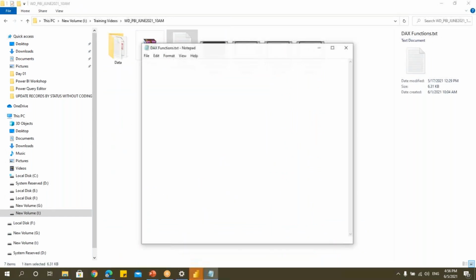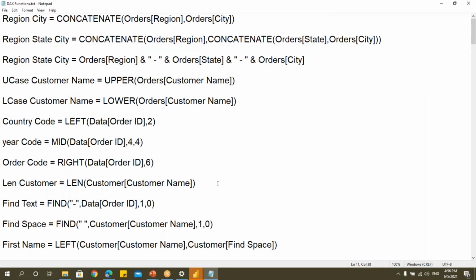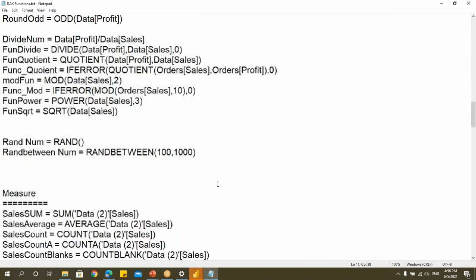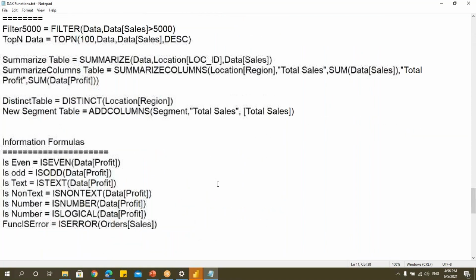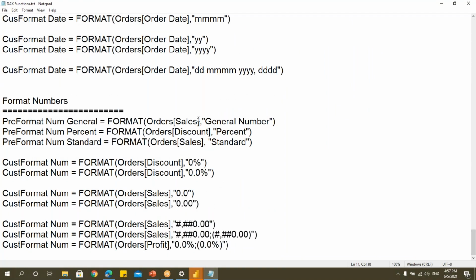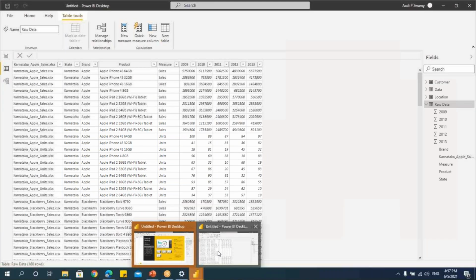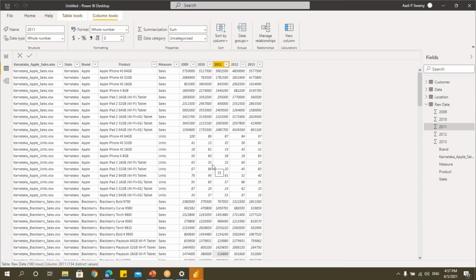So you can see that I've made a list of all the functions with the same data that I've shared. You can just go through this and see all the functions, almost 100 functions, which I have made very simple, and this has been appreciated by many people globally. Most of the CEOs have also collected this data for their work, because it's very easy. I made it very easy as well.